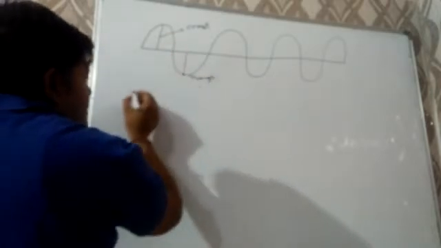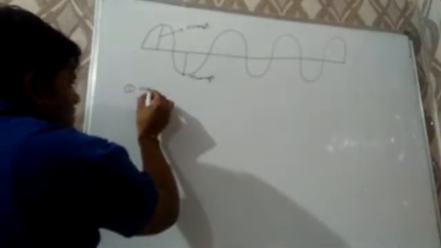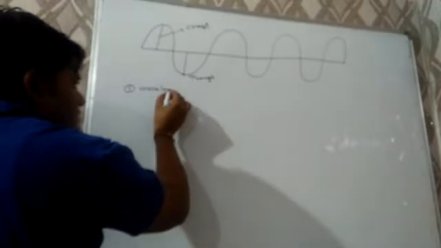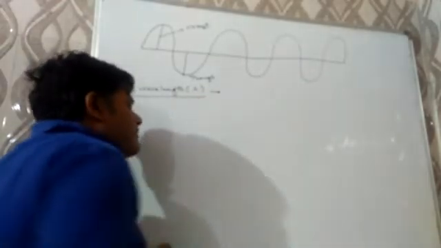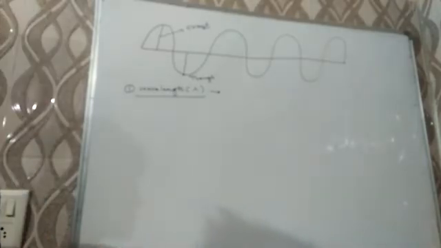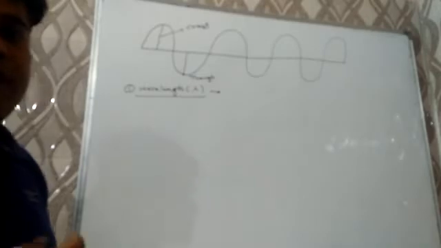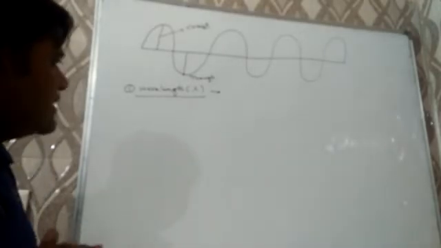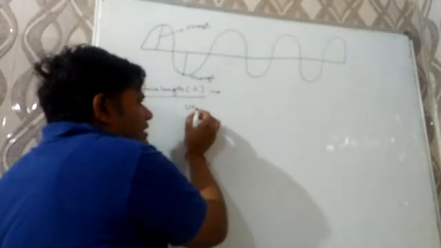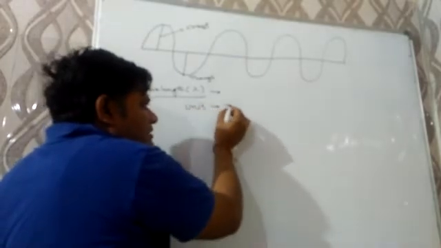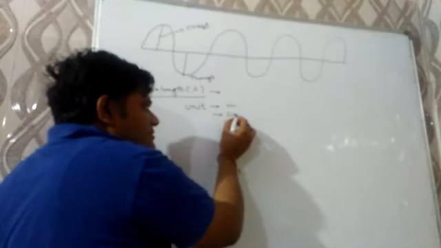The first property of wave is wavelength, denoted by lambda. Wavelength may be defined as the distance between two successive crests or two successive troughs, that is known as wavelength, denoted by lambda. Unit: SI unit is meter, CGS unit is centimeter.